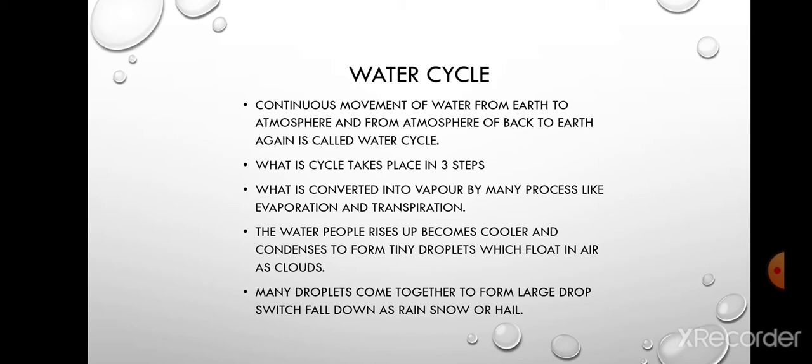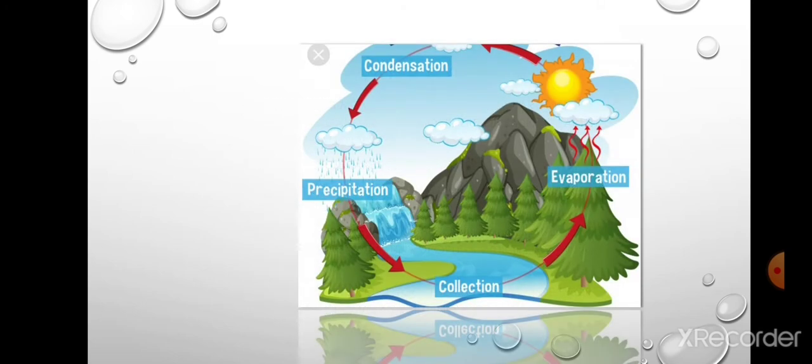What happens in this is that there are three steps involved. One is evaporation, another is condensation, and the third is precipitation. The water from the seas, oceans, lakes gets evaporated and converted into water vapor through the heat of the sun. This evaporation is also accompanied by transpiration from plants.